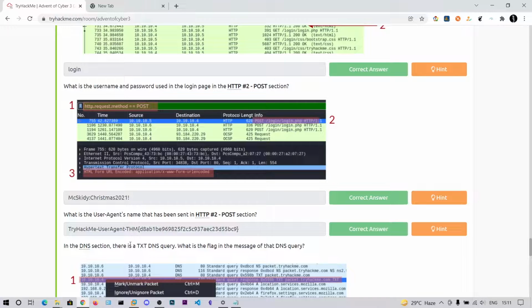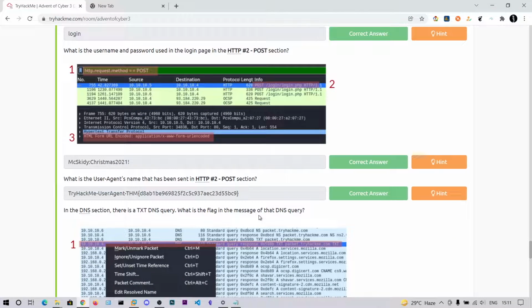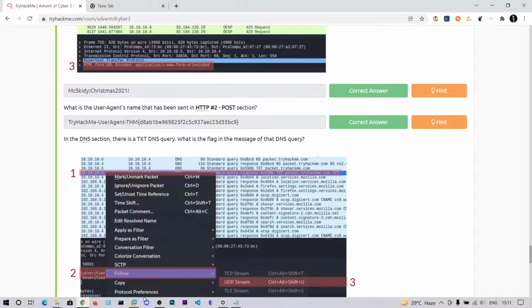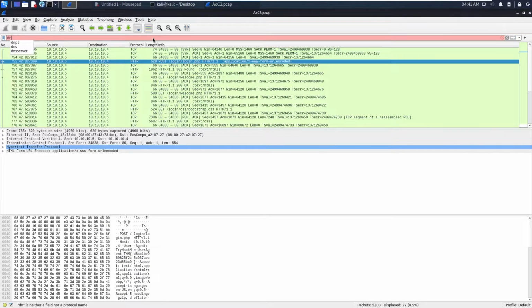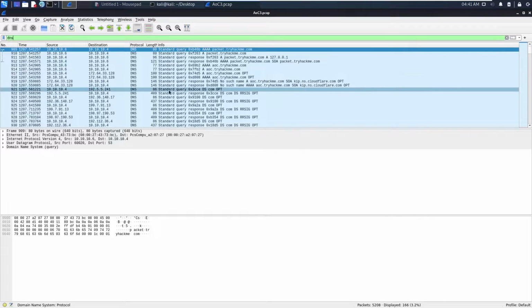And the next one is the DNS section. There is a TXT query. What is the flag in the message of that DNS query? So let's go and filter the DNS requests.